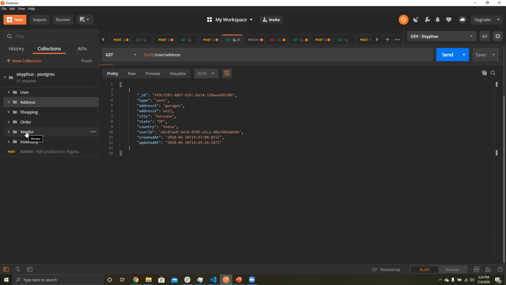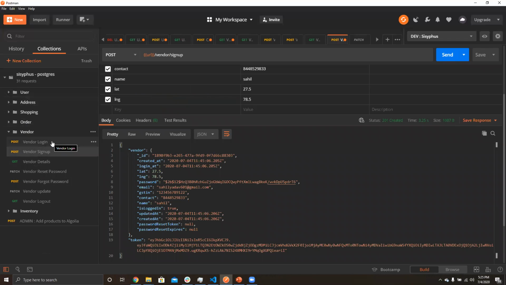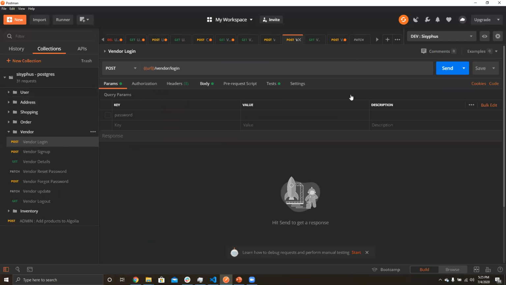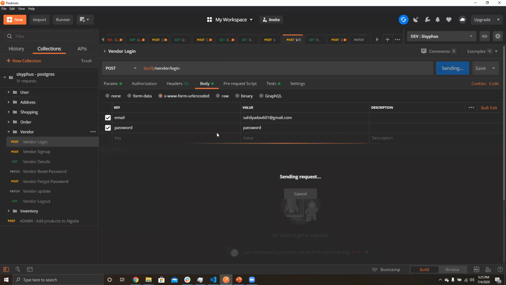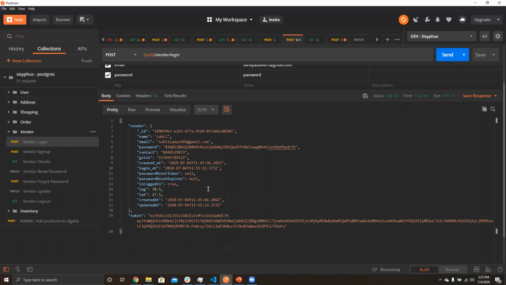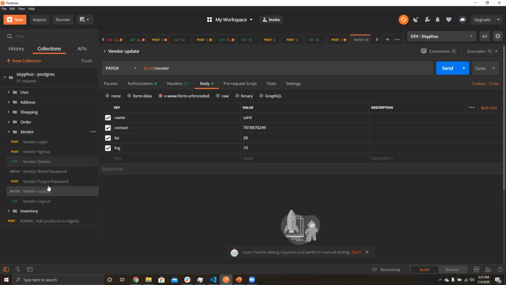Now let's come to the vendor route. If the vendor wants to sign up, login, and all those things are here already, so I'm not going to the sign up. I'm just going to log in here, and as you can see, I'm logged into the system. The vendor can also update his details and reset password, all those functionalities we have implemented. These are some small functionalities; I'm just going for the particular big functionalities here.